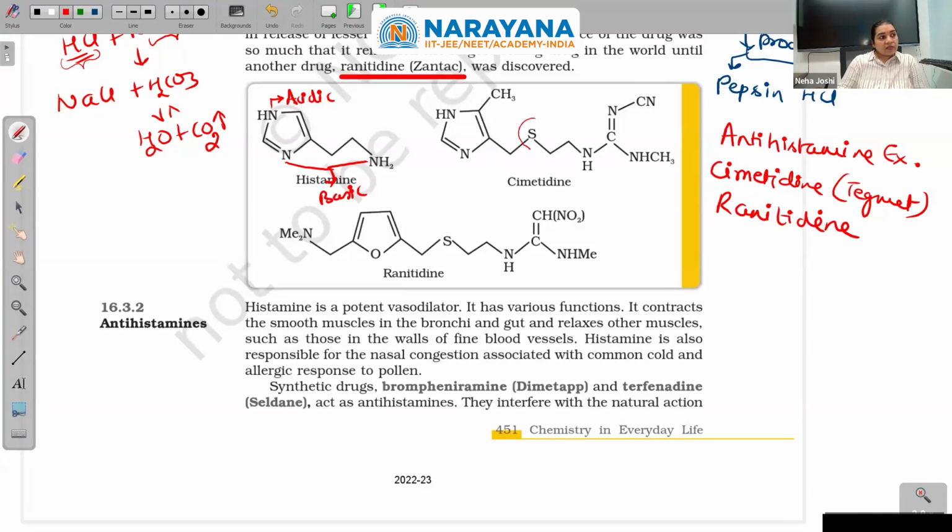If you see, these are big molecules. Both are having sulfur, CH2, CH2, NH, C double bond something. Now, this is CHNO2, this is N double bond C, single bond NHCH3. So these parts are common. Here there are some changes. In cimetidine, a histamine-similar structure was there. Here it is something from furan.